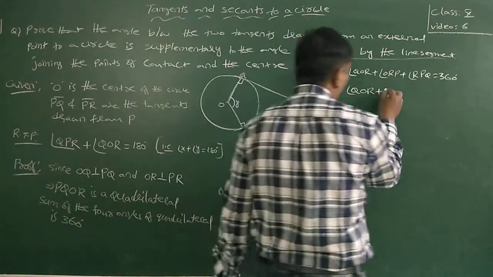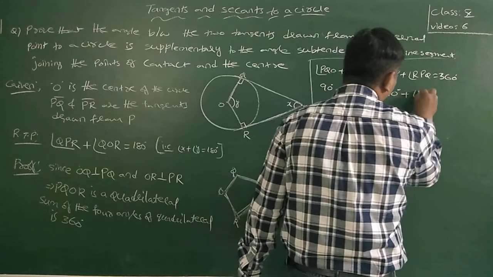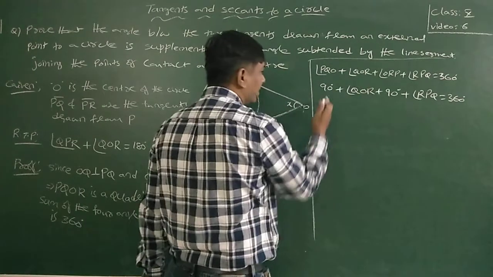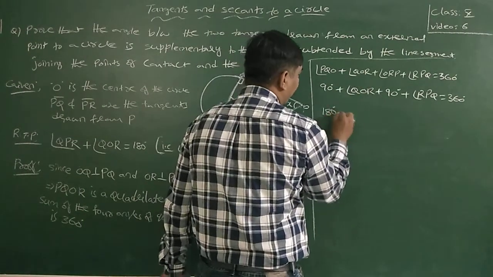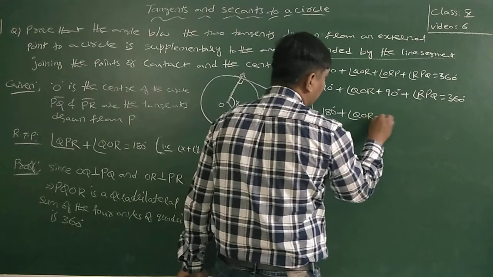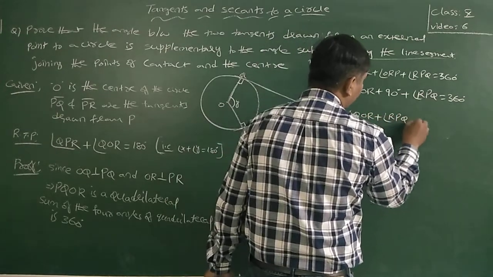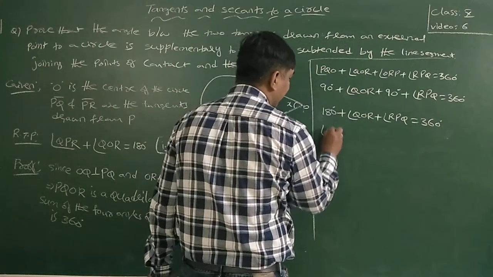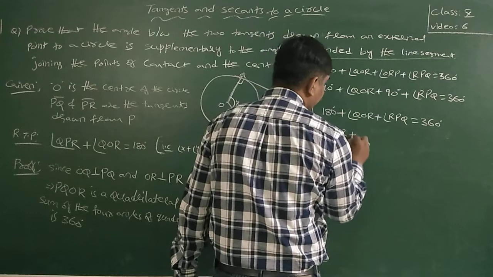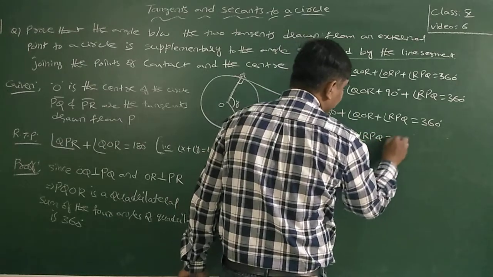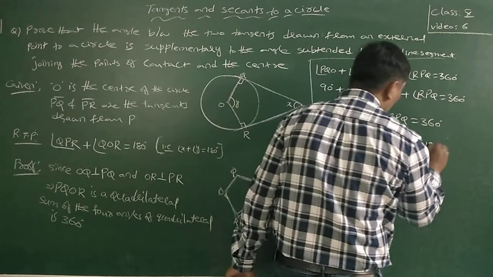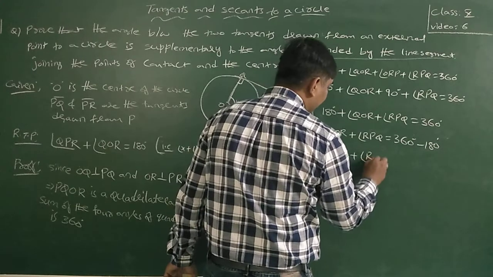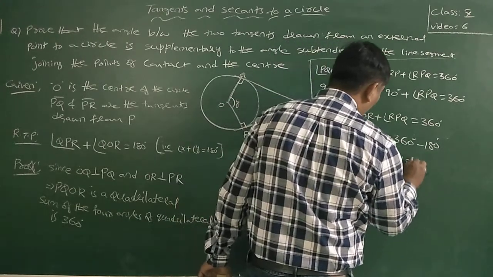Angle ORP is 90 degrees again. Angle RPQ I don't know. 90 plus 90 is 180. So 180 degrees plus angle QOR plus angle RPQ is equal to 360 degrees. Now transposing, angle QOR plus angle RPQ is equal to 360 degrees minus 180 degrees, which is 180 degrees.